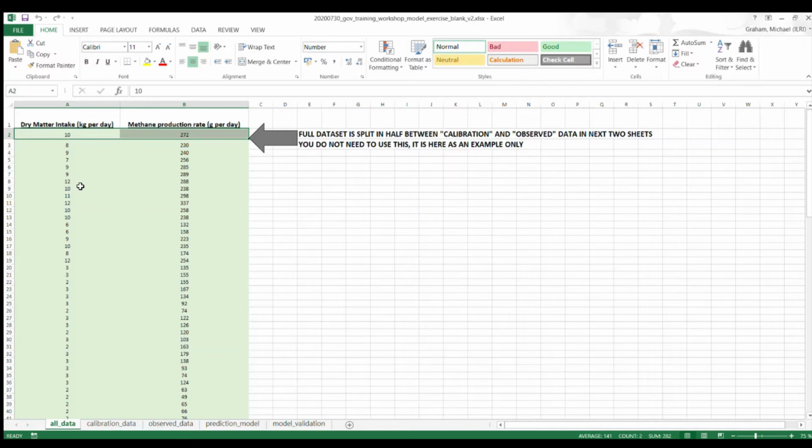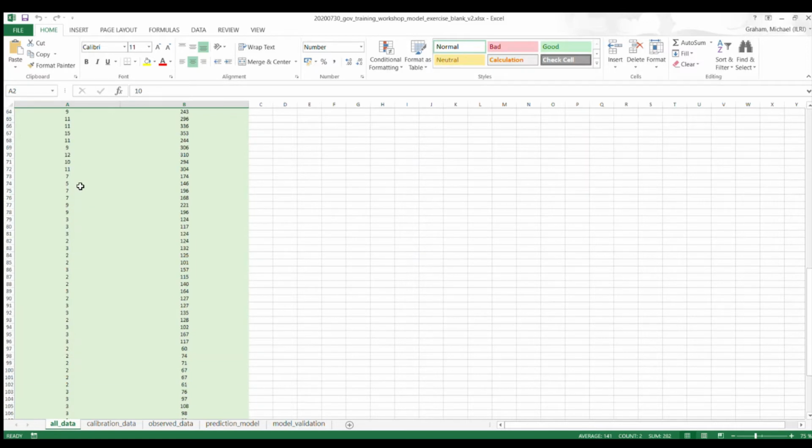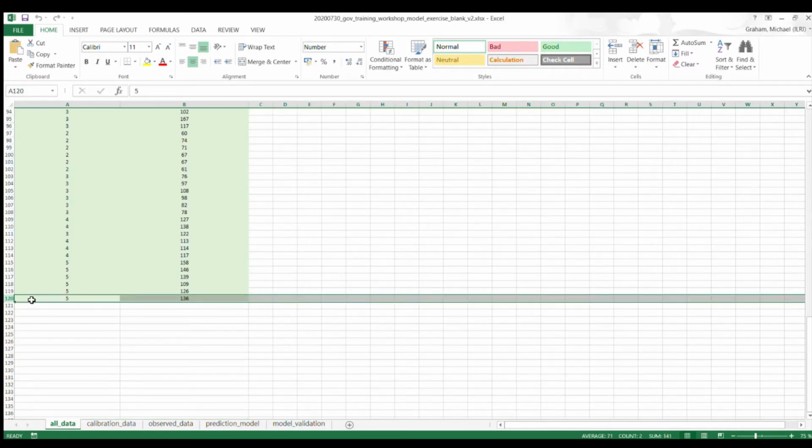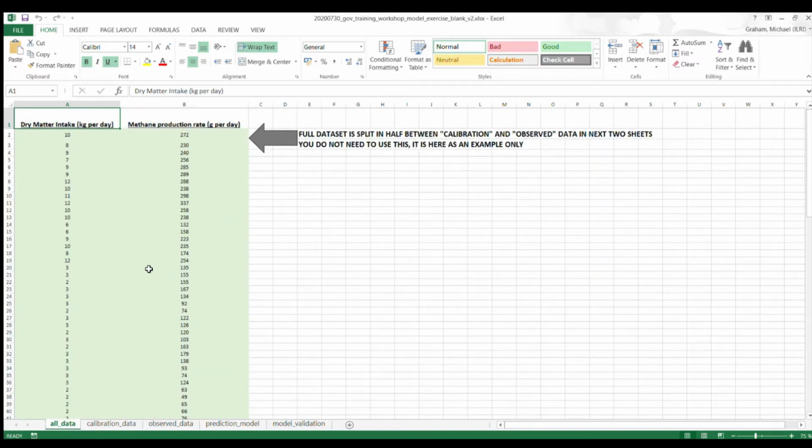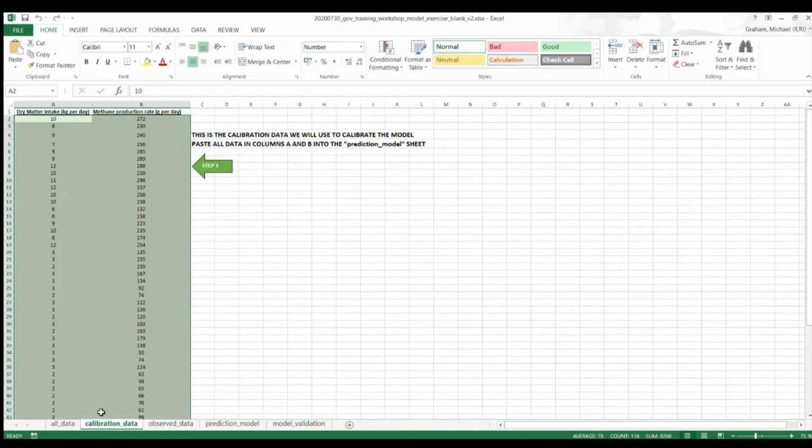You can see we have dry matter intake and methane production, and a total of 120 data points. What we're going to do is split this data into half. We're going to take half the data and make it what we call calibration data. The calibration data is what we're going to use to calibrate the model and try and predict methane production from DMI. So we're going to use this data to create our regression equation.